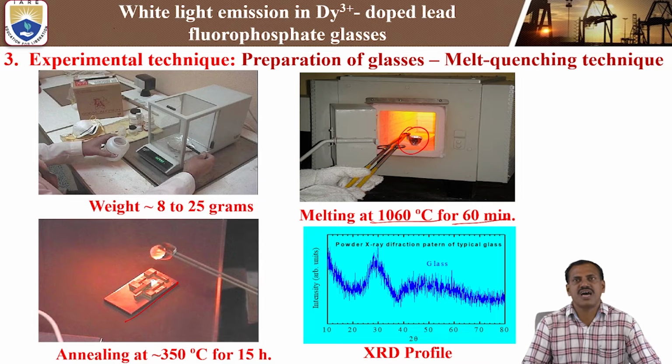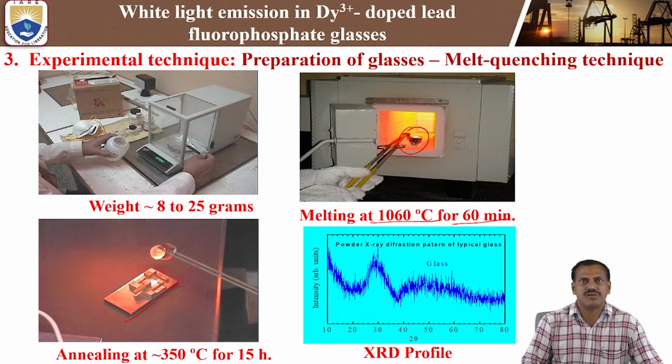After melting the chemicals, we pour them into the preheated brass mold at a temperature of 350 degrees centigrade, and keep it for 15 hours. This annealing is below the glass transition temperature. In the case of lead fluorophosphate glasses, the glass transition temperature is 380 degrees centigrade. So we have to stay below 380 degrees centigrade, which means we take 350 degrees centigrade. We keep the annealing at a temperature of 350 degrees centigrade for 15 hours.